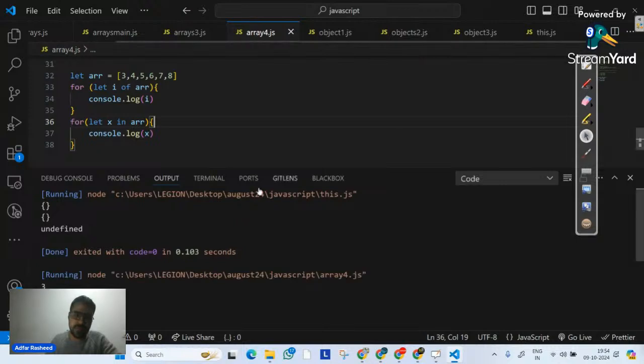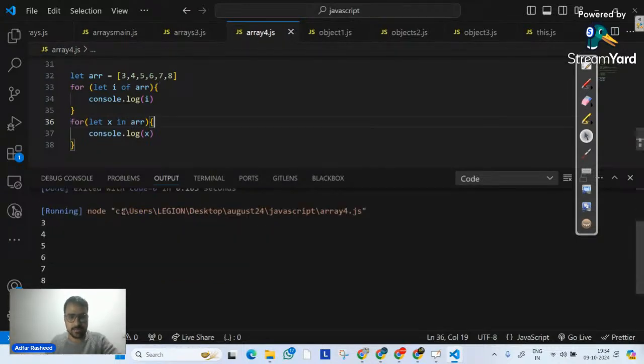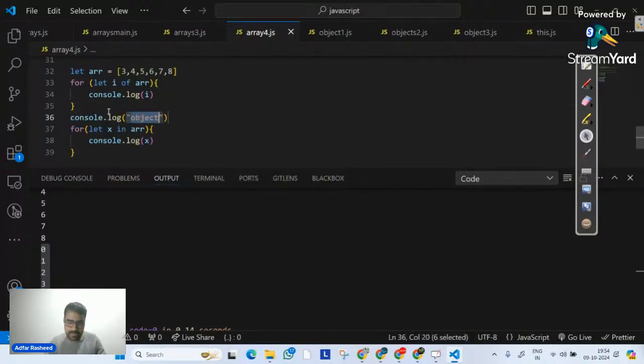If I execute it, we can clearly see it gives me 3, 4, 5, 6, 7, 8. But on the other hand, the other loop gives me the indexes of them. Do you see that? So the for of loop will print the values of the array, but when we talk about for in on an array, it will print the indexes of the values. Okay, I hope that makes sense. Let me simply add a console.log to put a breakpoint in between.